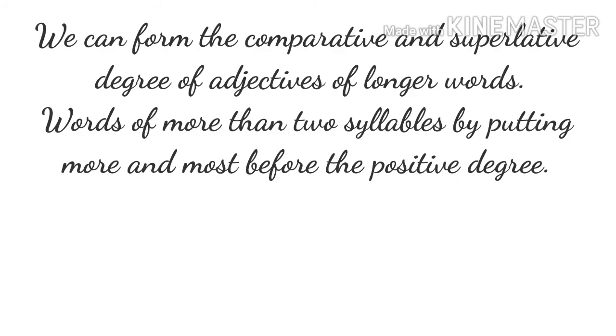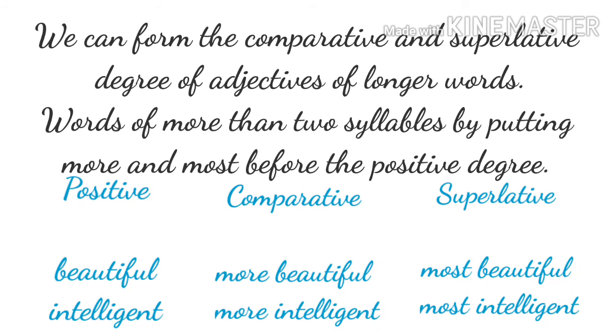We can form the comparative and superlative degree of adjectives of longer words, words of more than two syllables, by putting more and most before the positive degree. Now what is a syllable? Syllable means when we break the words into parts and say, like beautiful and intelligent.